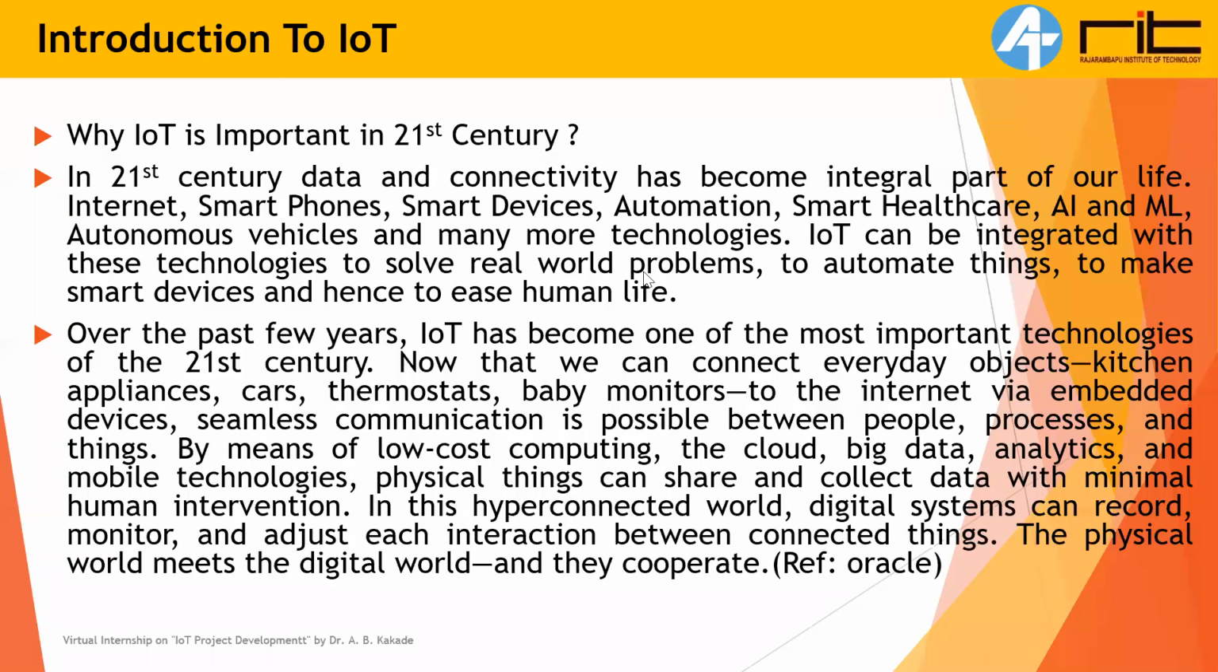Earlier, I just mentioned the solution we have provided in our own institute for the water management system. So this is a real world problem we have solved with IoT. To automate things, using natural language processing you can turn on and off the bulb in your house, the AC. Anything you can automate to make smart devices and hence ease human life. The ultimate goal is to ease human life.